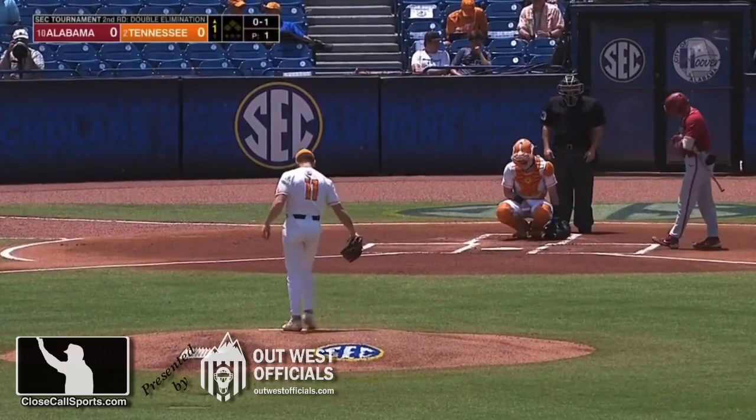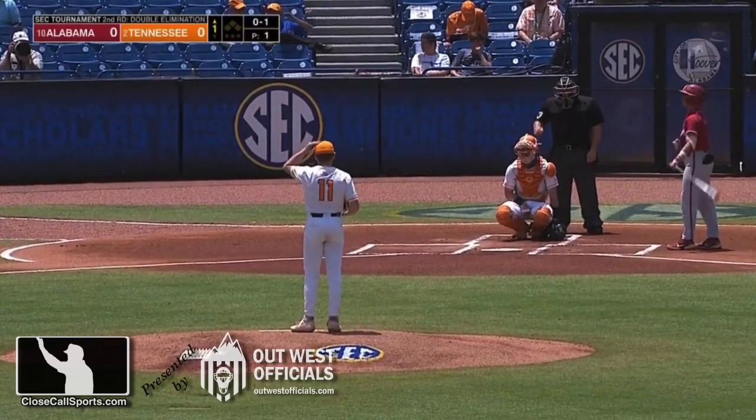NCAA tournament games have been decided by three runs or more. Wonder if we'll get a close one here as Peyton Wilson.